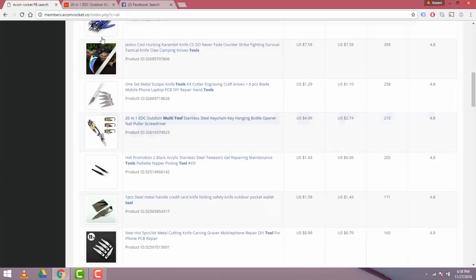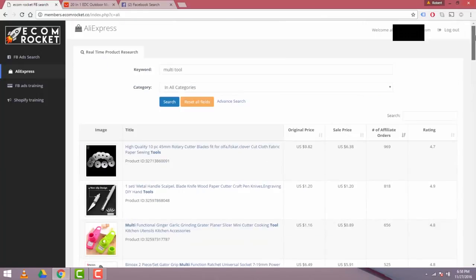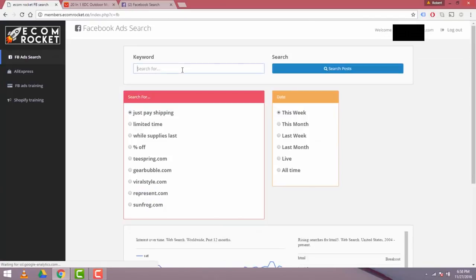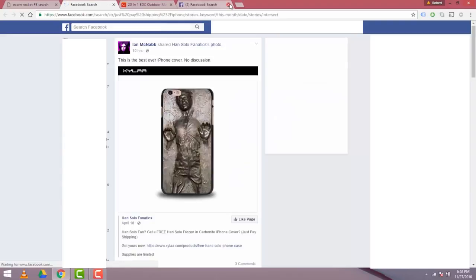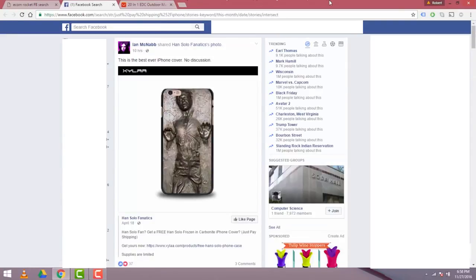So let's go back to eCom Rocket and start from phase 1 again. And let me show you a new search. I don't know about you guys. I have an iPhone. I know a lot of people have iPhones. So I'm going to use the word iPhone for my initial search here. Just pay shipping, and we're going to say last month. Let's say this month. And we'll hit search posts. So I'll close this. I'll leave this guy open because we're going to want to source that product.